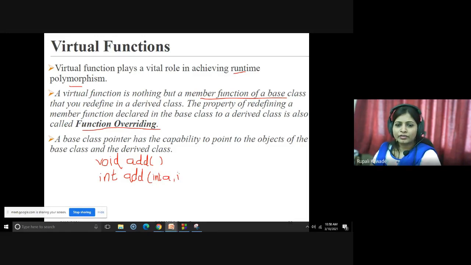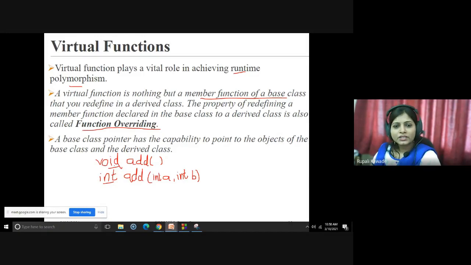What is the difference in these two functions? In the first function the return type is void, and in the second function the return type is integer.